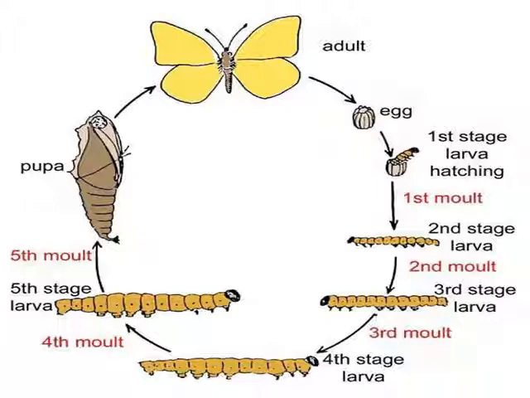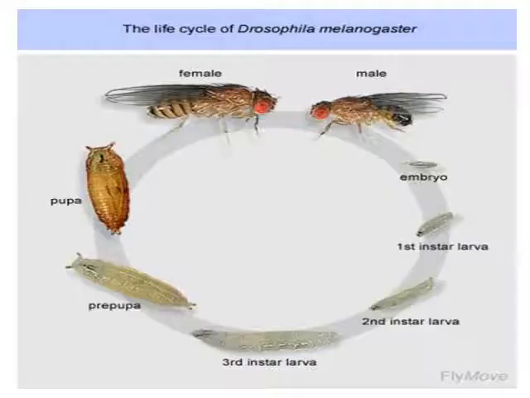This is the complete type of metamorphosis with several instars of a butterfly. The adult lays eggs. After that, the first larval stage hatches out. Then first molt, then second larval stage. Then second molt, then third stage of larva. Third molt, then fourth stage of larva. Then fourth molt, then fifth. And again the larva after the fifth instar goes to pupation. After 10 days of pupation, it turns into the adult after some incubation period. So this is the complete type of metamorphosis having all four stages.